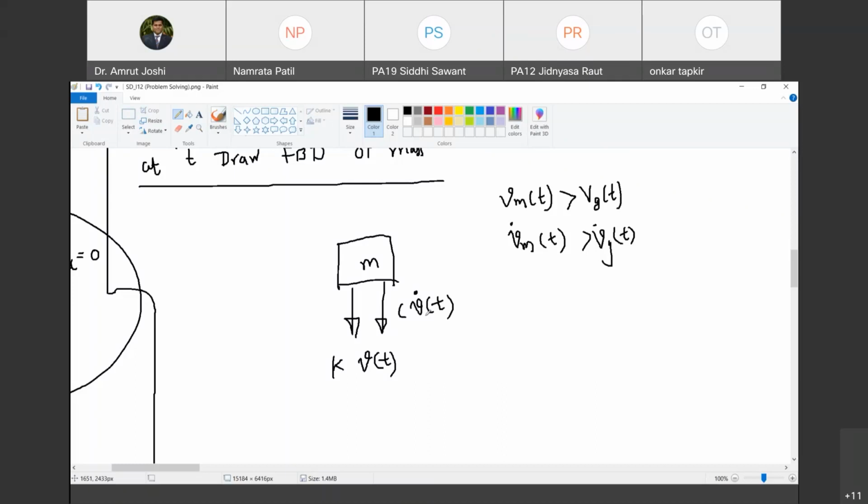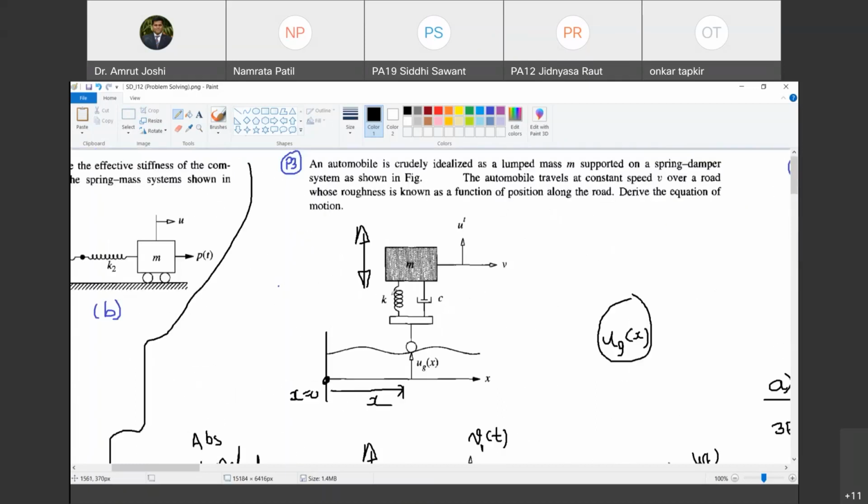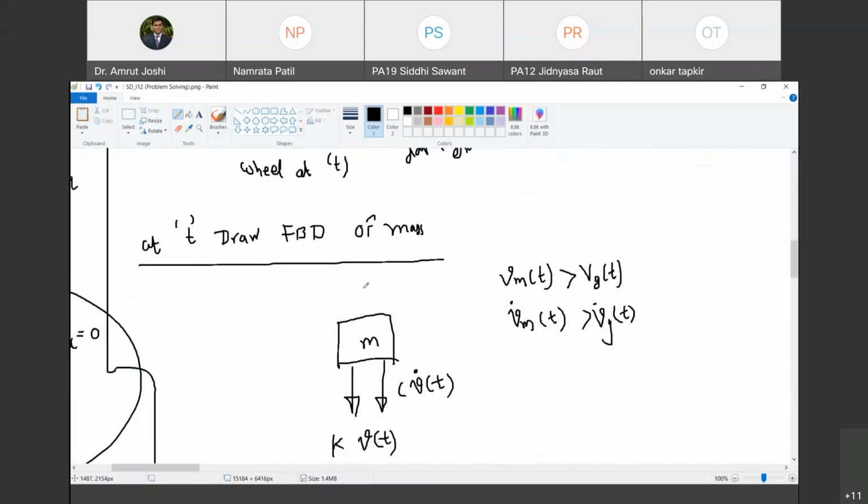Is the free body diagram complete or is something left? Tell me. Yes, so we have to show self weight now. Mg, self weight. And now what else? What else is missing? Will this mass have acceleration? Of course, it may have acceleration in general. And what is the acceleration of mass? What should I write?